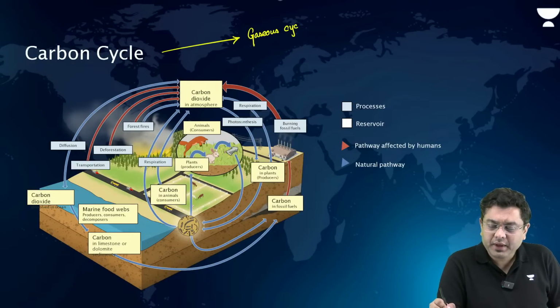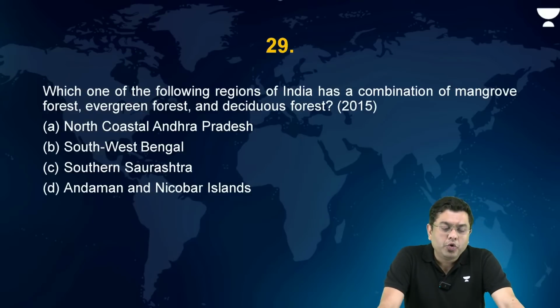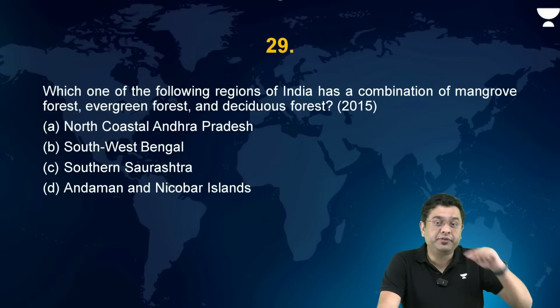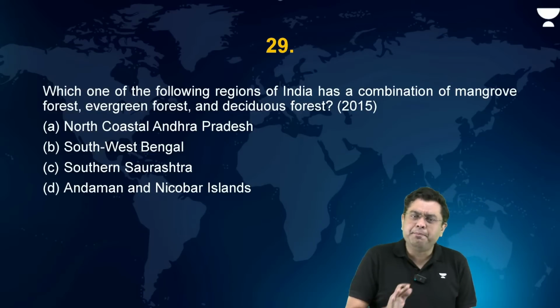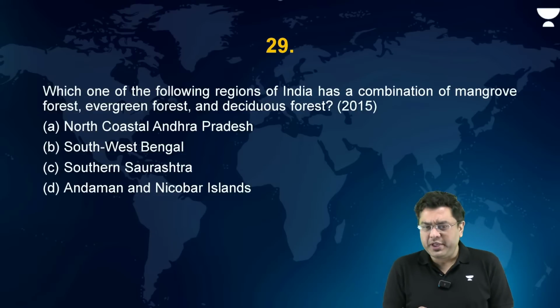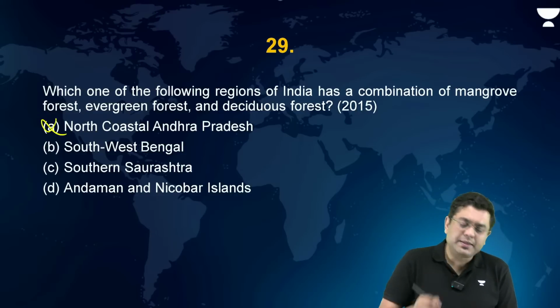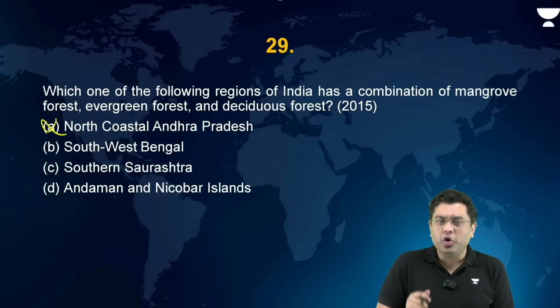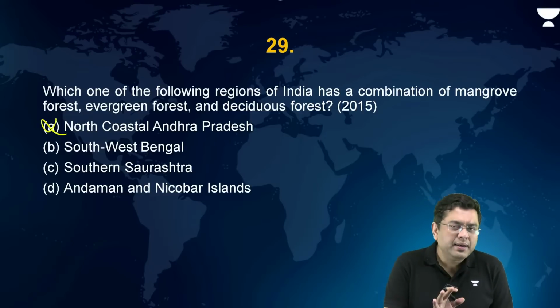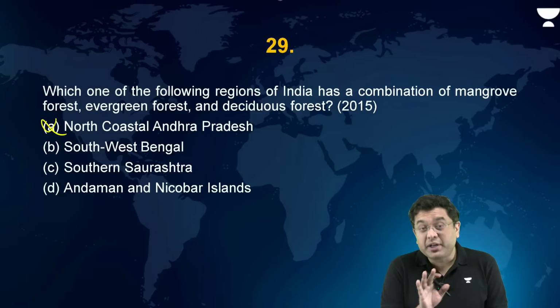Okay. Now, which one of the following regions in India has a combination of mangrove forest, evergreen forest, and deciduous forest? All the three types are to be found: mangrove, evergreen, and deciduous. Now here, again, a simple question. North coastal Andhra Pradesh will not have evergreen forest. Southwest Bengal, right? Again, you will not find the presence of evergreen forest there.